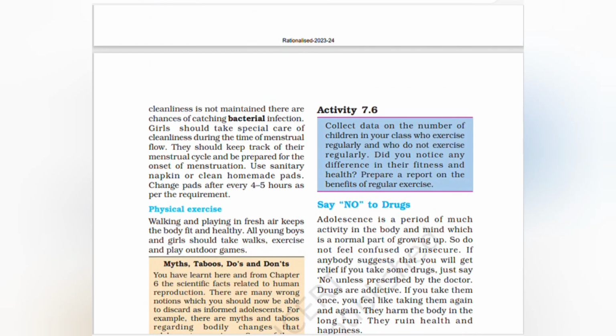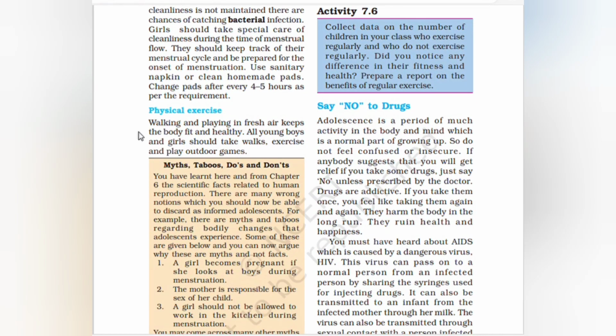If cleanliness is not maintained, there are chances of catching bacterial infection. Girls should take special care of cleanliness during the time of menstrual flow. They should keep track of their menstrual cycle and be prepared for the onset of menstruation. Use a sanitary napkin or clean homemade pads. Change pads after every 4 to 5 hours as per the requirement.